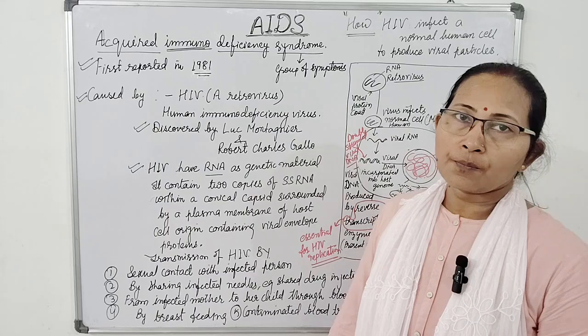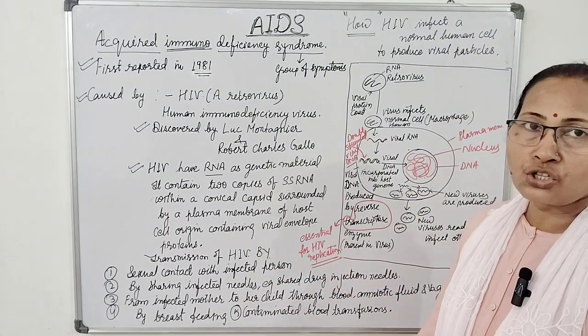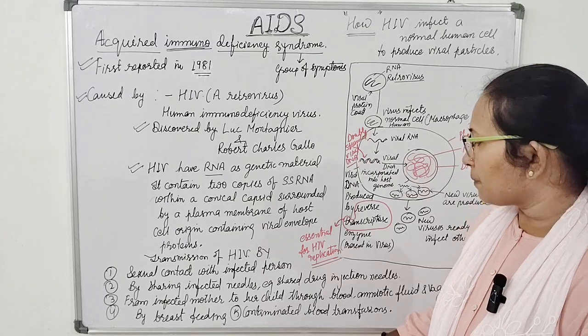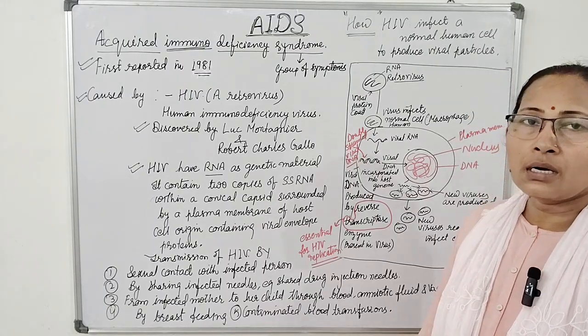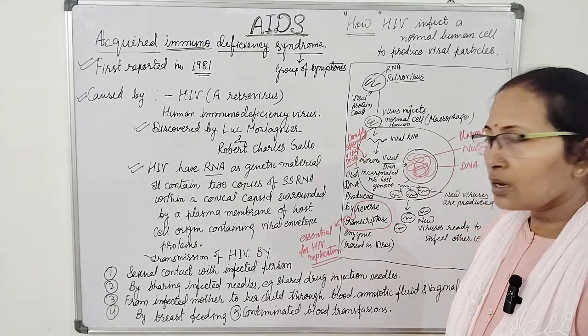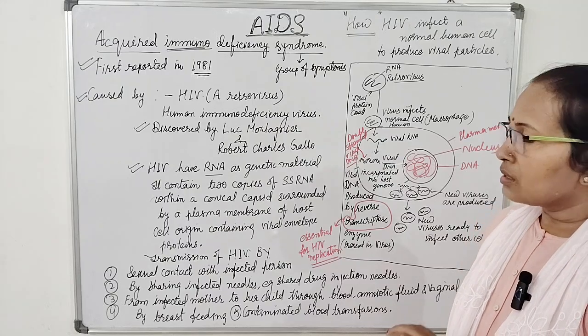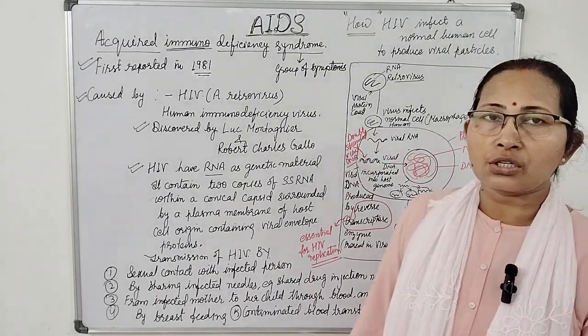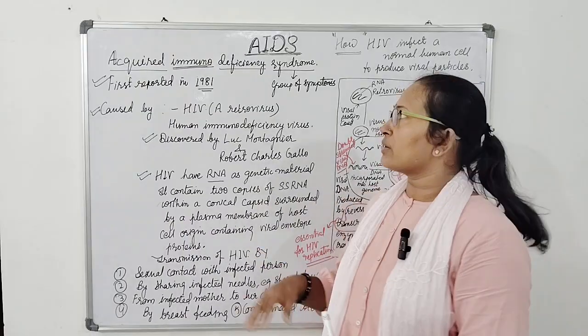By breastfeeding, the HIV virus can also enter into the body of a child. Contaminated blood transfusion is another way. These are some ways by which the HIV virus can enter into the body.